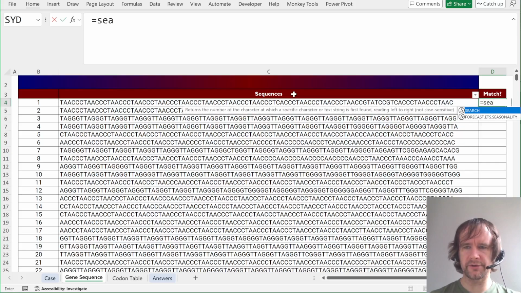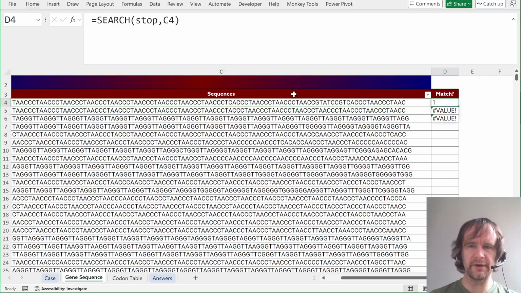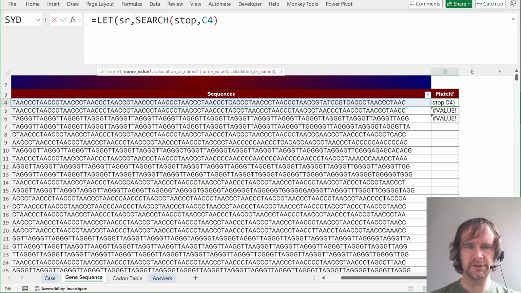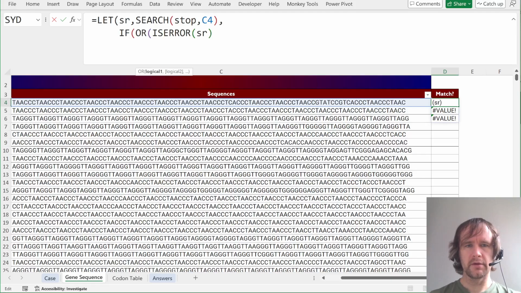So first we're going to search stop in here. And you'll see in some cases that returns errors, so these are not candidates. So just build this up. Let sr be the search. Then we'll say if is error sr, then not all matches. Otherwise,